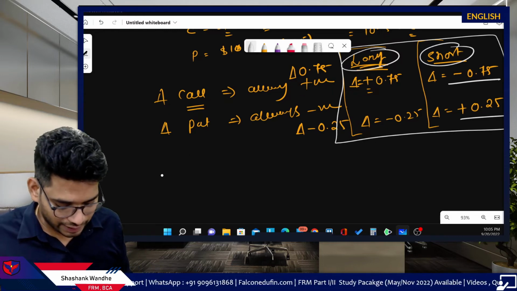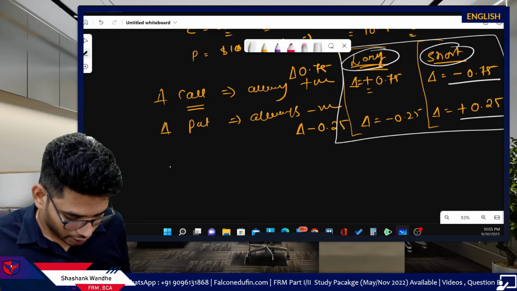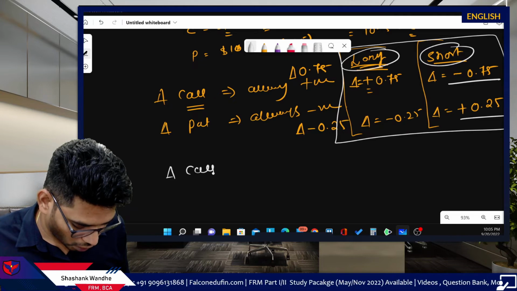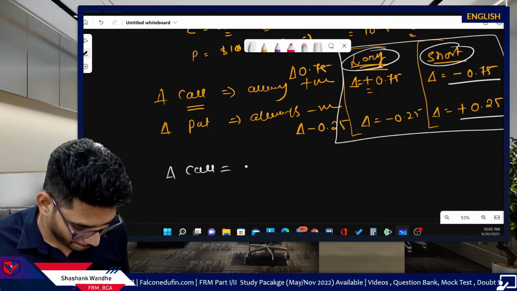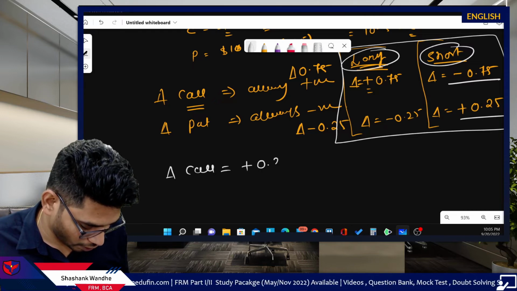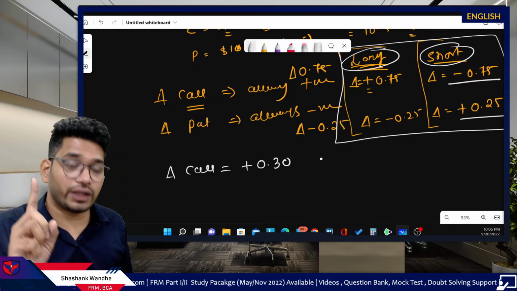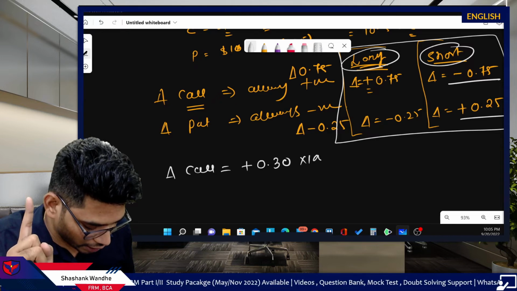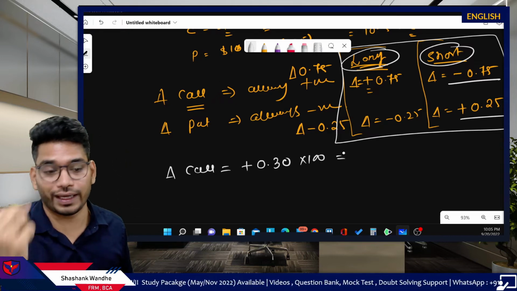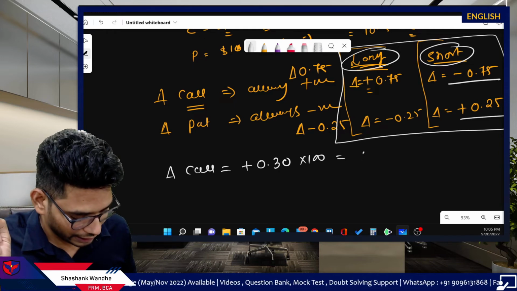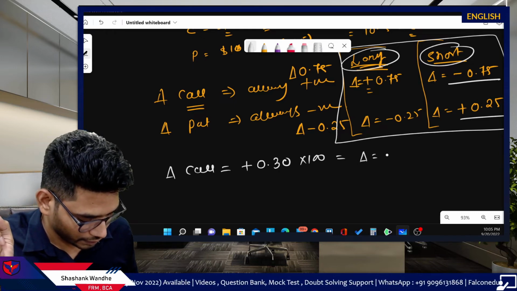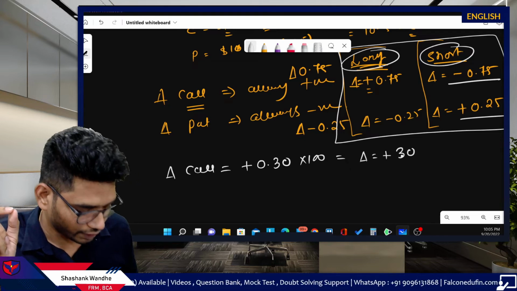Now again, extending this position delta discussion, assume there is one call option with a delta equal to, say, plus 0.30, and you take a long position in 100 such calls. So your position delta is equal to plus 30.